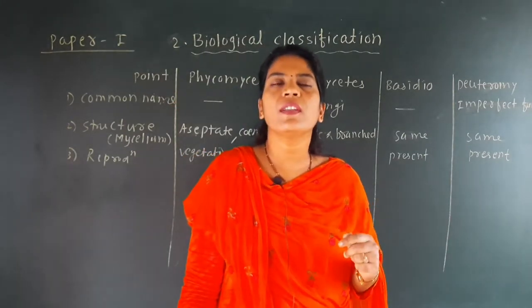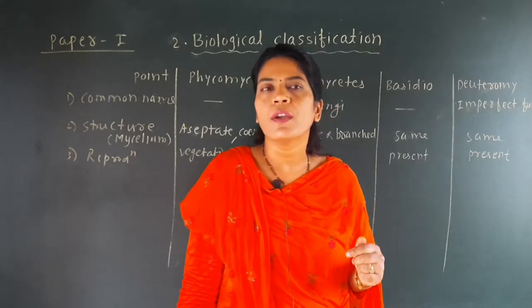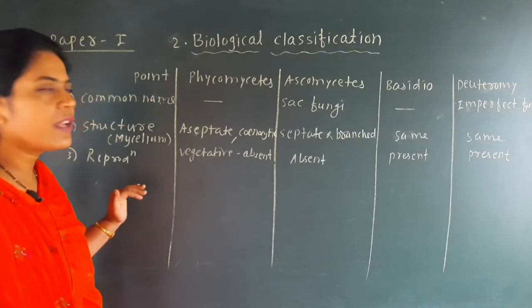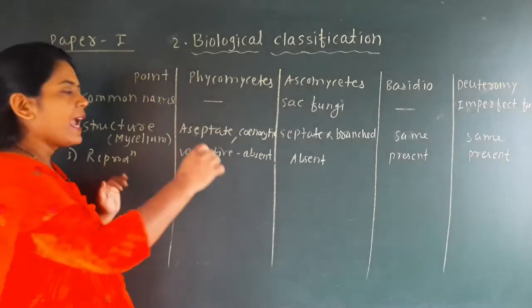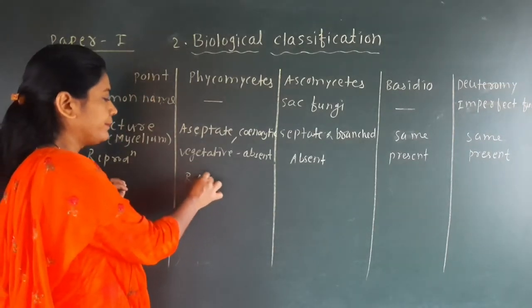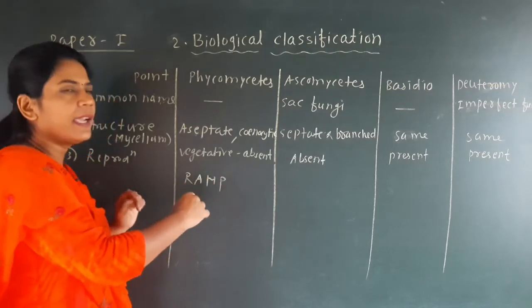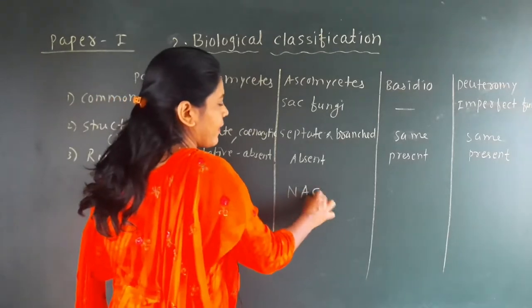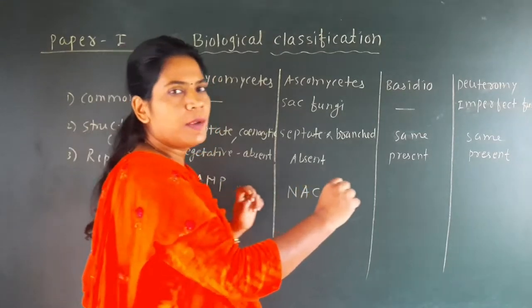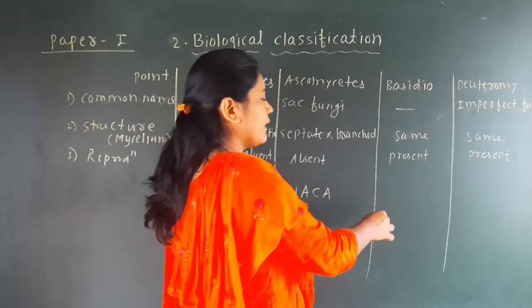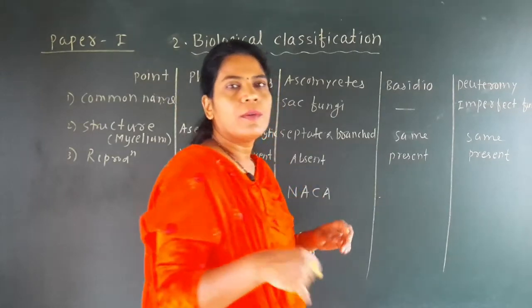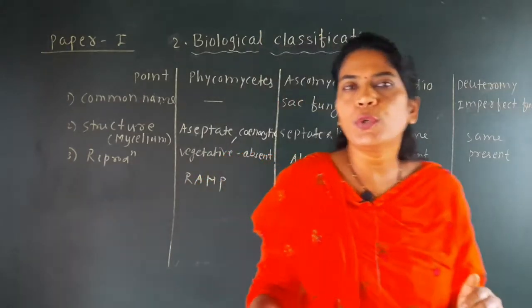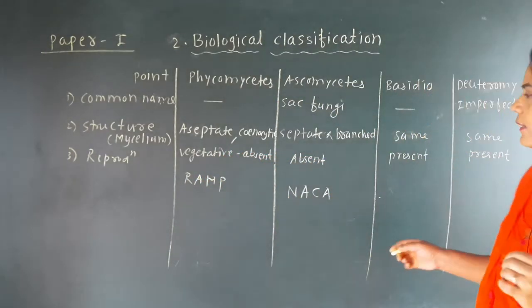Now, the trick is very important, because by that trick we can understand the examples. So see students, the trick for the Phycomycetes is called RAMP. The trick for Ascomycetes is NASA. The trick for Basidiomycetes is given, and the trick for Deuteromycetes is again CADET.